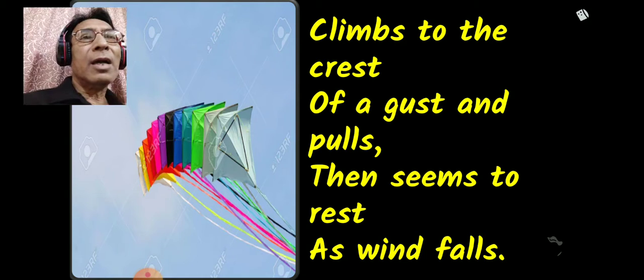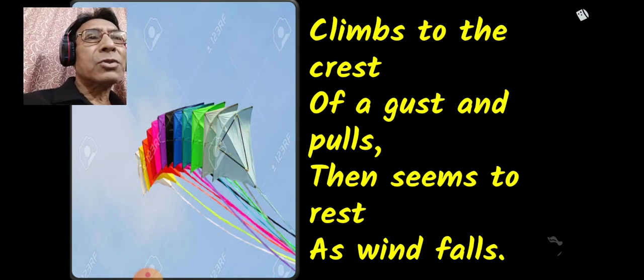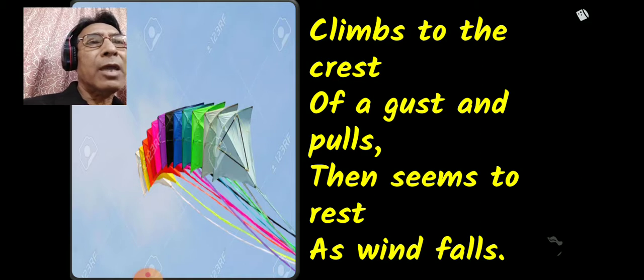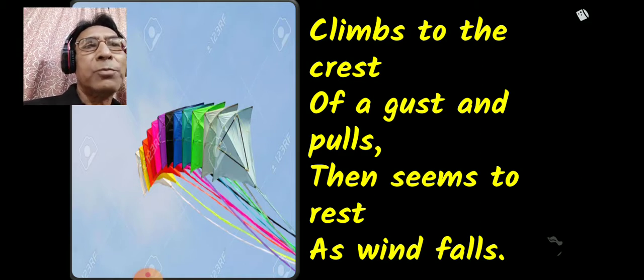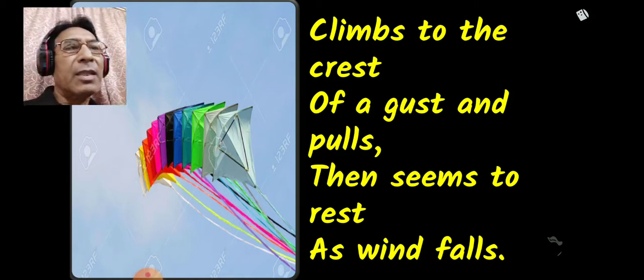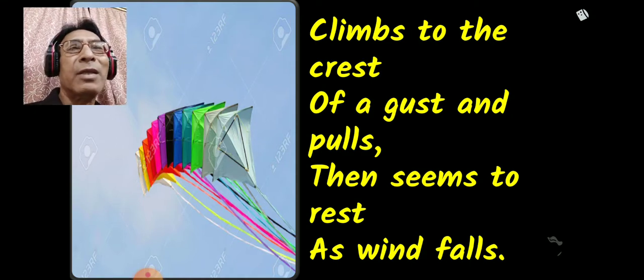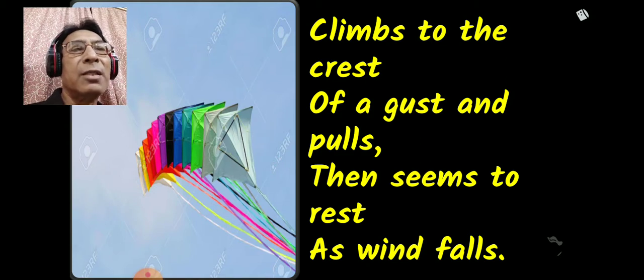Next, climbs to the crest. Crest means top of the wave. Climbs to the crest of a gush and pulls. Gush is a kind of flow, a blowing of wind. There is a gush, and pulls. Then seems to rest. After this movement, it is dipping, it is diving, it is flying, it is moving here and there. It's like a ship, it is rising up and coming down.